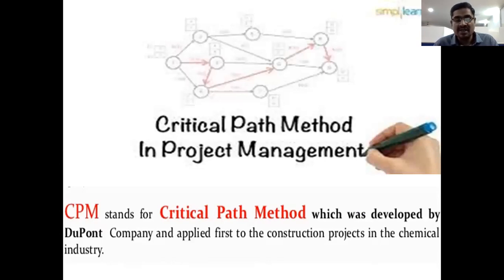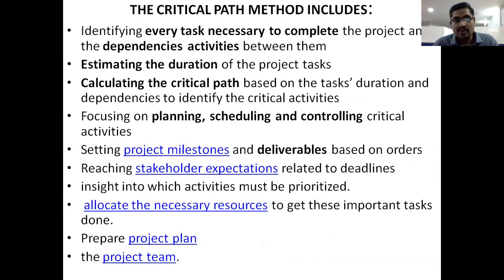In the previous class we discussed CPM. We identify the necessary tasks, identify the dependencies of the activities, and estimate the duration of each and every task. Remember, these are the tasks or activities to be performed for completion of a project. Next, calculating the critical path, and planning, scheduling and controlling of critical activities, project milestones, and deliverables based upon the orders and stakeholders' expectations.